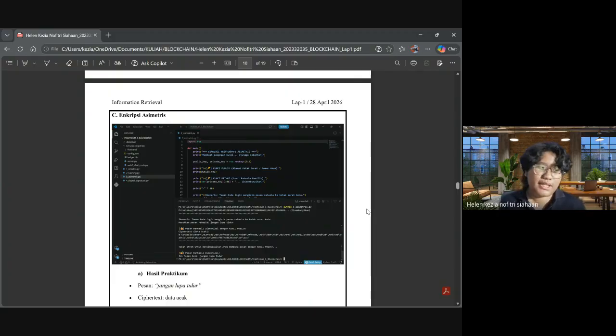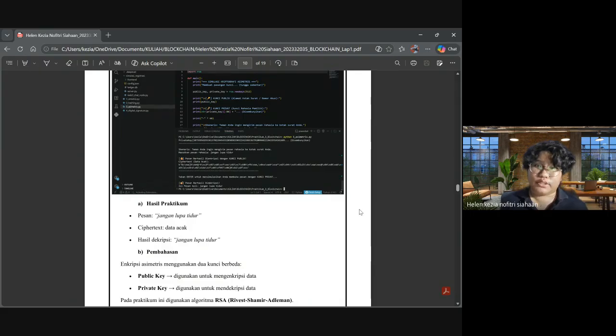And this method is safer because the key doesn't need to be shared with another person, and it is secured by the server.